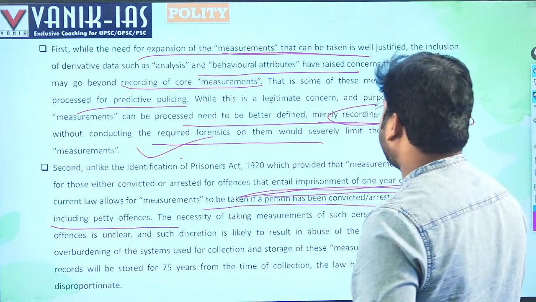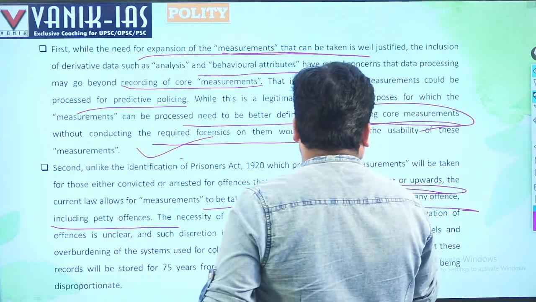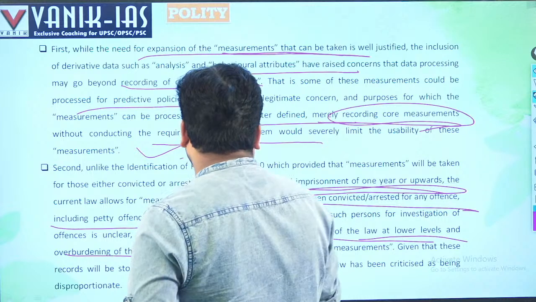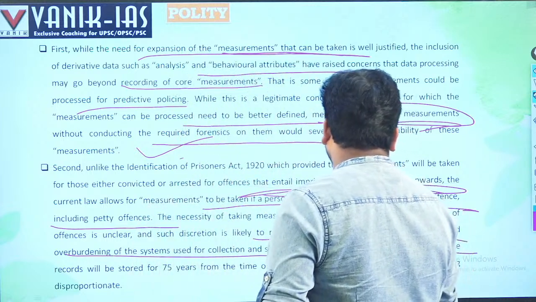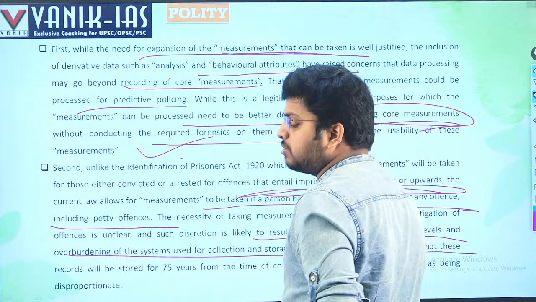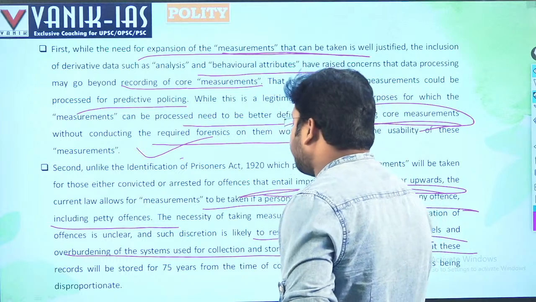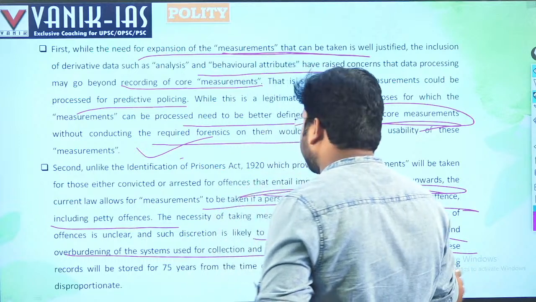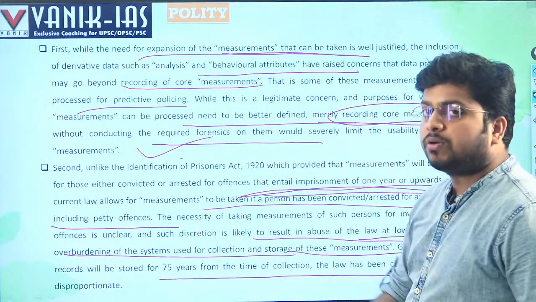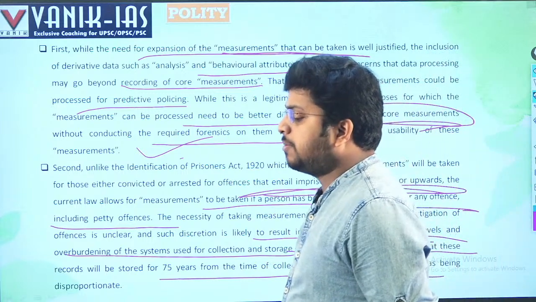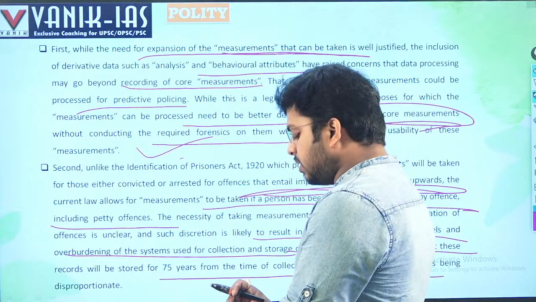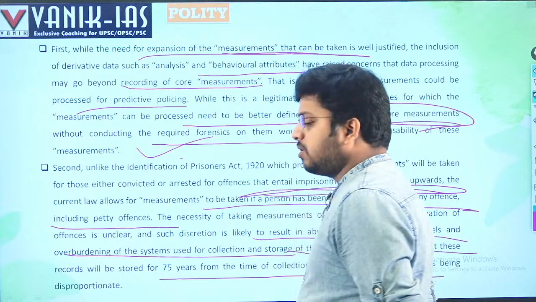Such discretion is likely to result in abuse of the law at lower levels and overburdening of the systems used in the collection and storage of measurements. So there will be overburdening of the systems also, because a huge amount of data needs to be stored. And given that these records are to be stored for 75 years from the time of collection, it will require a huge data infrastructure to save that data up to 75 years from collection.